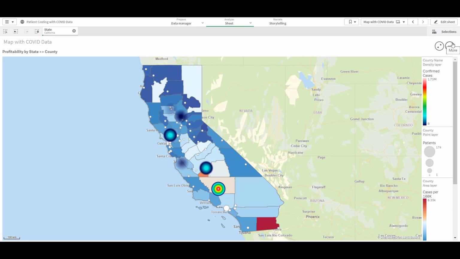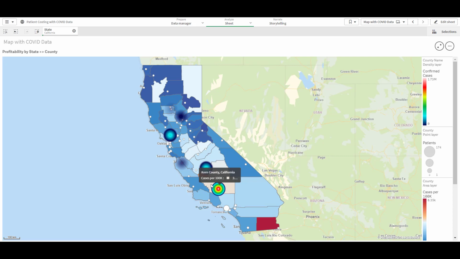Now that we've zoomed in on California, I can see our patient locations as dots as well. I might want to dive into the details about specific counties, like Kings County or Kern, for example, where we have a lot of COVID cases and are struggling from a costing perspective. Then, examining our patients, is there a correlation between their relative location compared to the COVID hotspots? Is their distance from our locations affecting them? Maybe we want to add in drive times to look at this. And what about other states and hotspots? Is there any relation to COVID there?